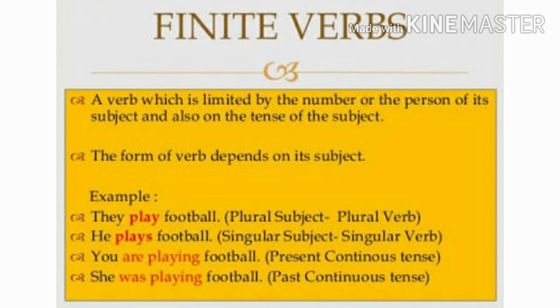For example, he plays football. Now in this sentence, the subject is singular, so we use plays. Look at the second example. You are playing. In this sentence, our subject is you, so we use are. Look at the next sentence. She was playing. In this sentence, our subject is singular, but our tense is changed, so our verb is also changed: was playing. So the verb which changes with the subject or the tense is called a finite verb.